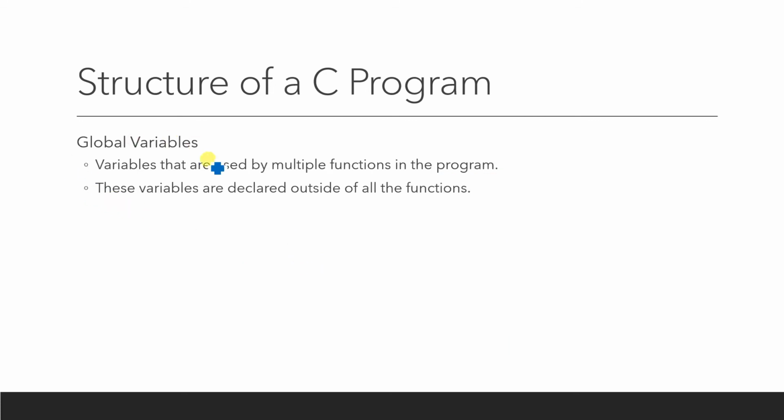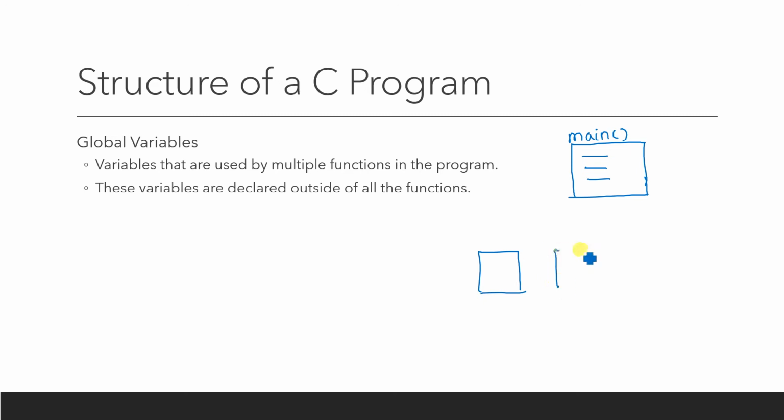Then the third one is your global variables. Global variables are variables that are used by multiple functions in the program. As I have already told you, your C program contains multiple functions. Out of those, one function is your main function, and inside that main function you are going to write the code. Let's say there are 3 other functions in your program.